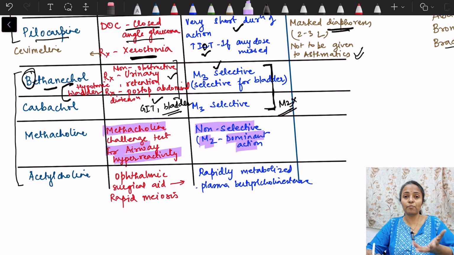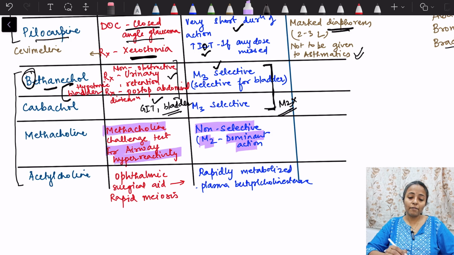So non-selective means that only. Methacholine challenge test we are using based on M3 receptors. M3 receptors are present in bronchus, but it also has M2 dominant action. Okay, so methacholine is non-selective, bethanechol and carbachol are M3 selective.